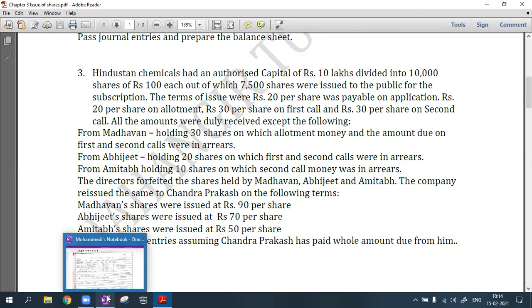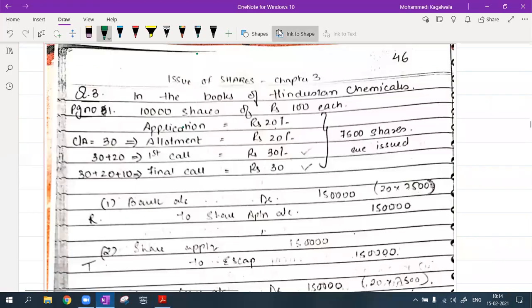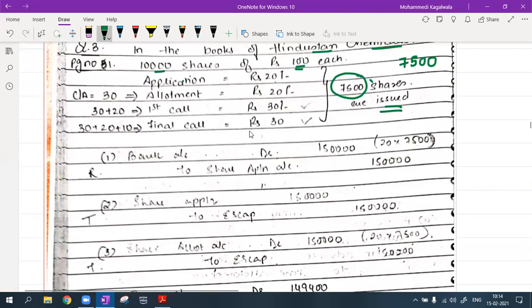First, we will just write the given. I have solved this. In the books of Hindustan Chemicals Limited, there are 10,000 shares of rupees 100 each, but only 7,500 shares are issued. I'm giving 7,500 shares to the public with 20 on application, 20 on allotment, 30 on first call, and 30 on the final call. So we do it stage wise.